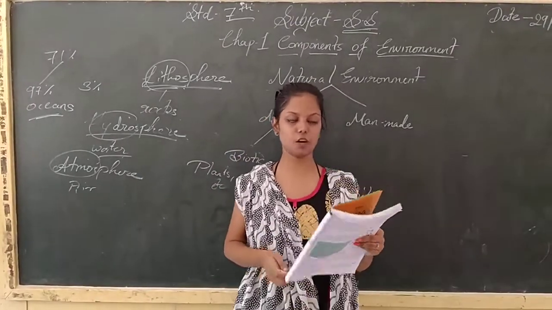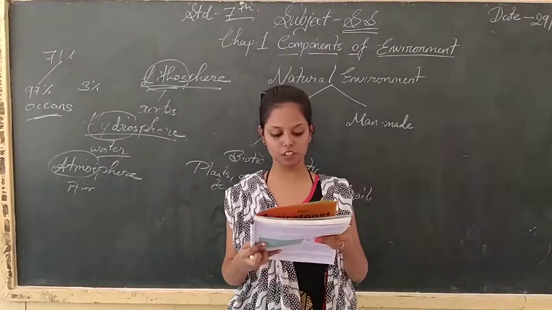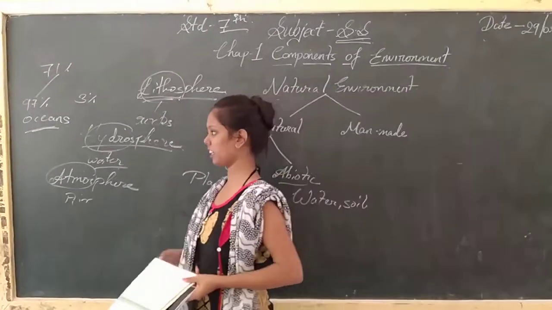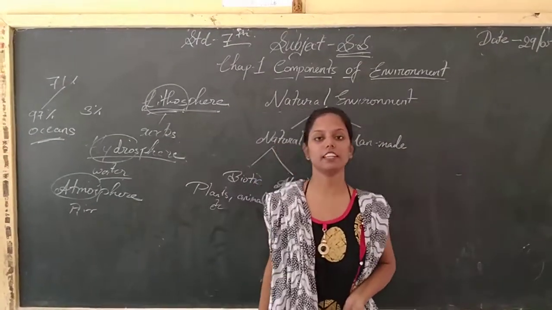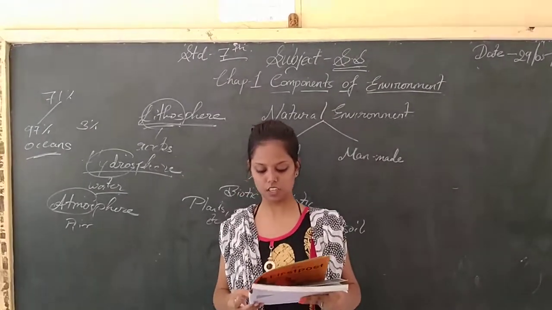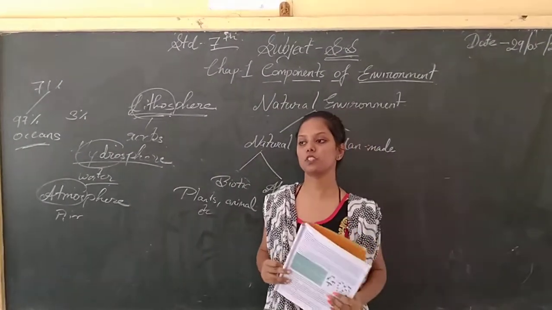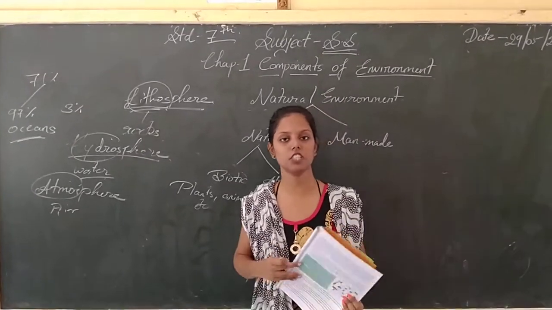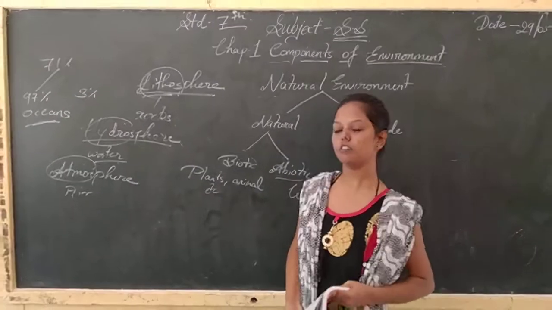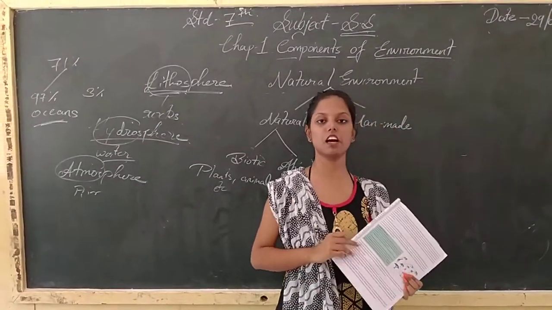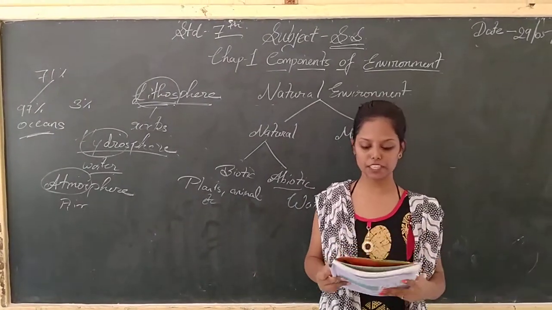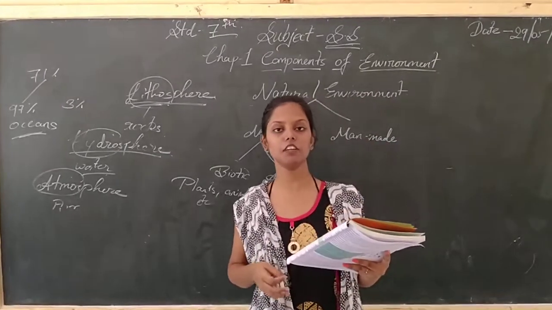The air extends about 1000 kilometers above the Earth's surface. In the air, many types of gases like nitrogen, oxygen, carbon dioxide are included in the atmosphere. Understood? And through the atmosphere, the weather and climate also change. The atmosphere shields and protects from harmful rays. We all know that UV rays are very harmful. So the atmosphere protects our environment and us from the heat of the sun.